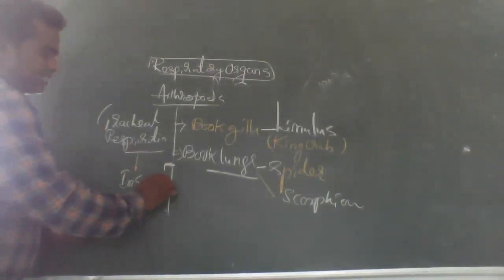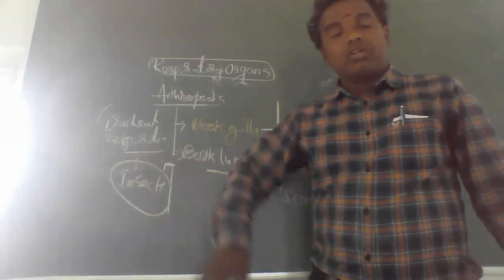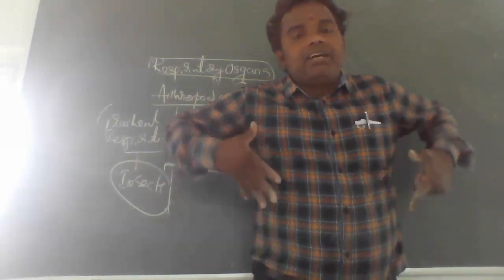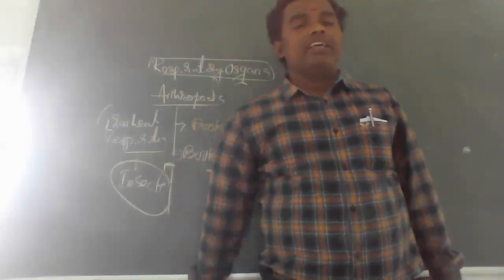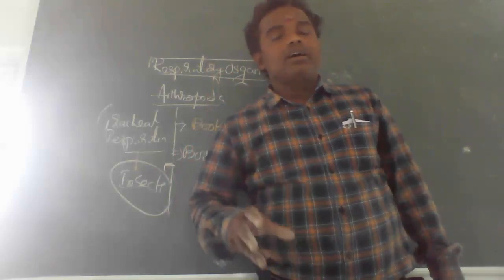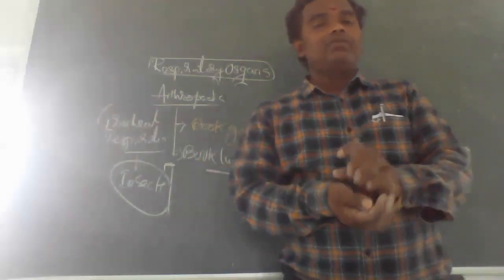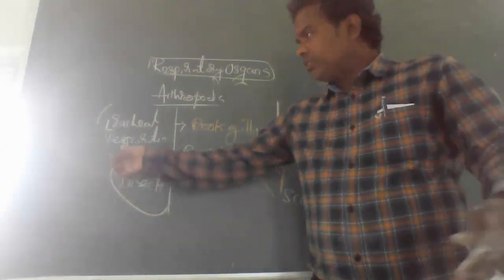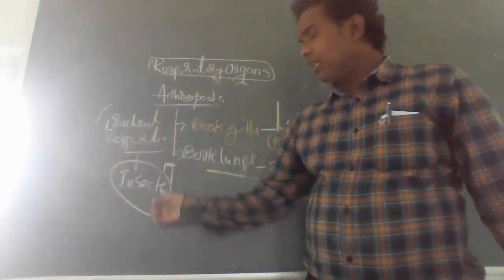In all insects, the respiration is called tracheal respiration. The body is dorsoventrally compressed, and on the lateral side tracheal pores are there, which open to the outside and are responsible for respiration. So that is called tracheal respiration. That is a special example, insects, right?